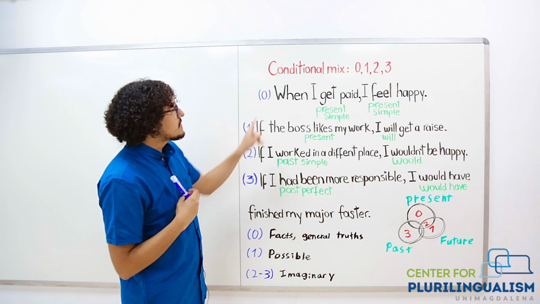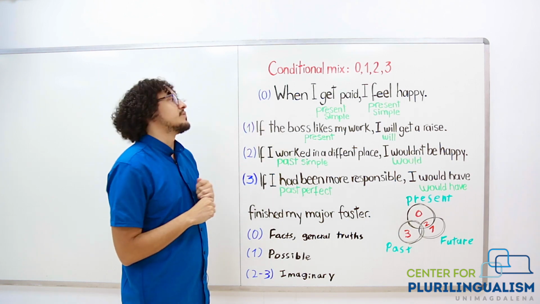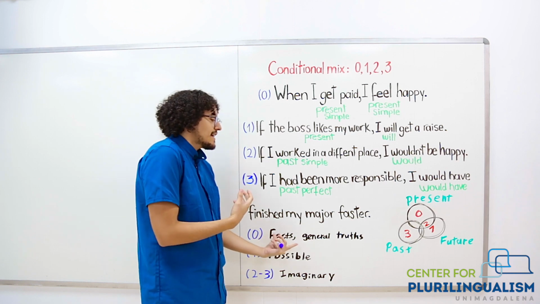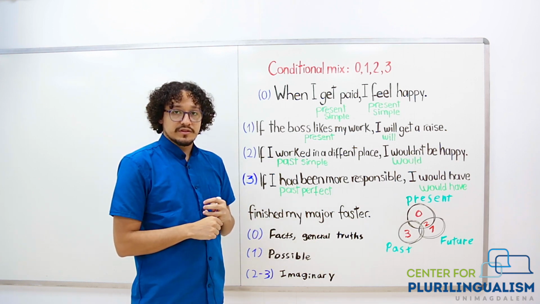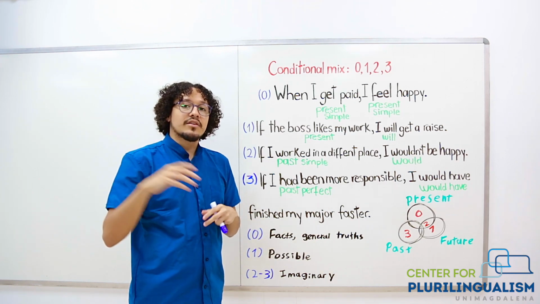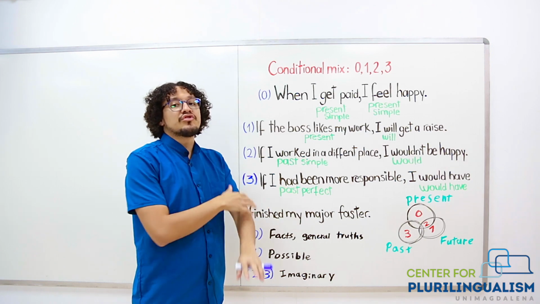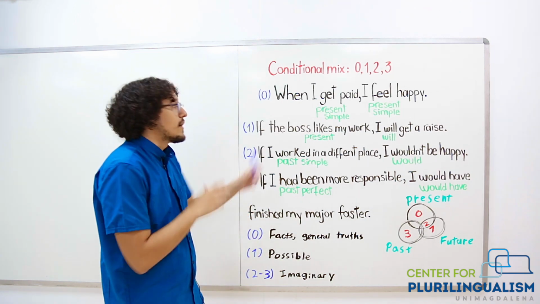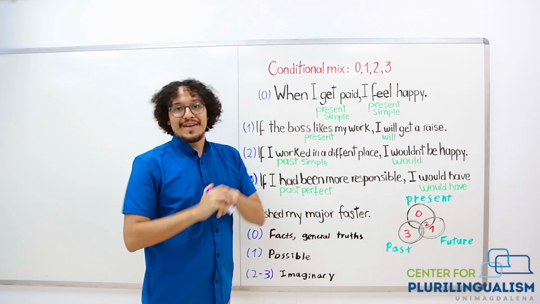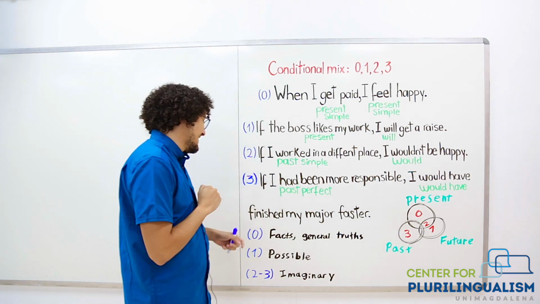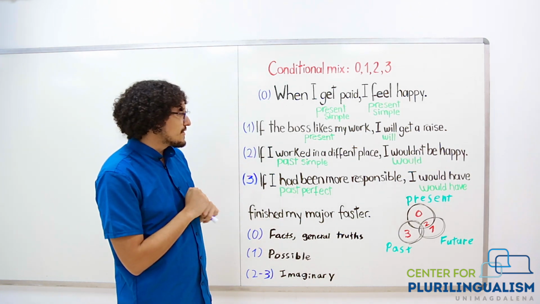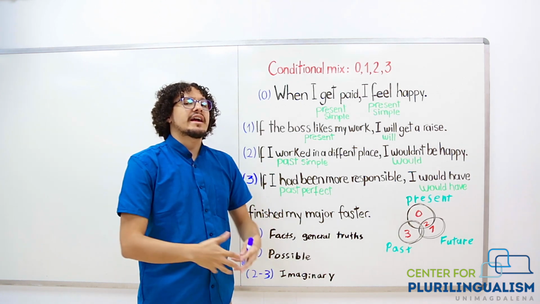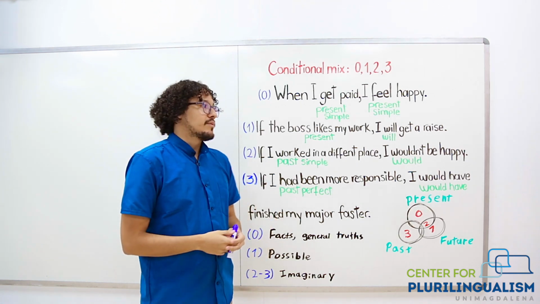First, when we use the zero conditional, we talk about situations that are facts or general truths. Okay? If you stay a lot of time in the sun, you get burned, right? You get a sunburn. So when I get paid, I feel really happy. That happens all the time. It's certain.